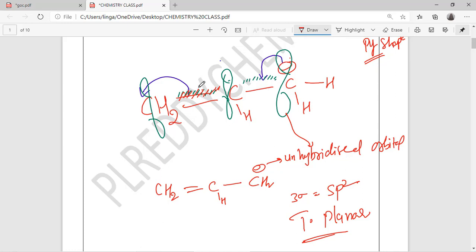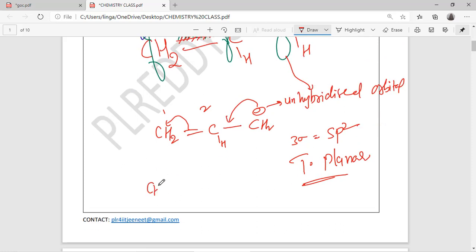So this overlapping may change. Let me number the carbons 1, 2, 3. Starting, overlapping is there between 1 and 2. It may create new overlapping between 2 and 3, and then it will separate. That means if you write the resonance like this, then what will happen?